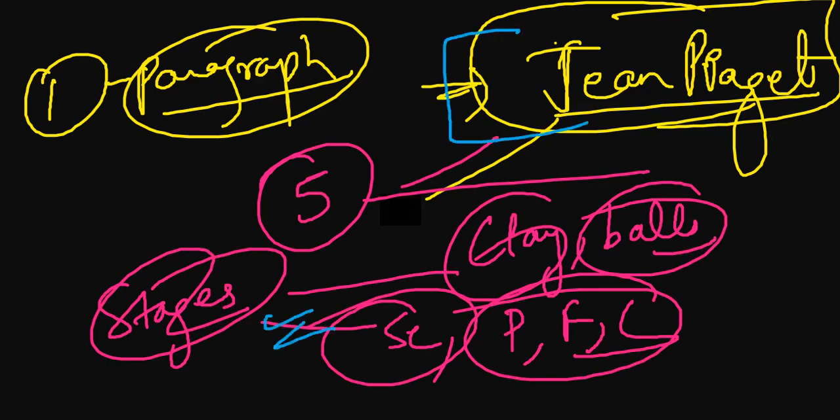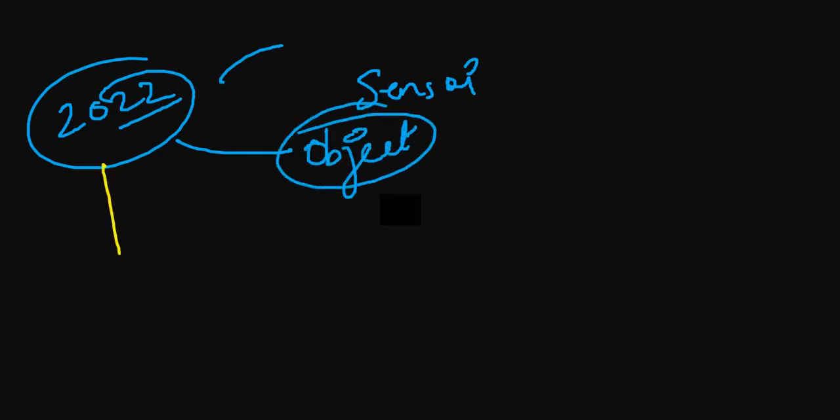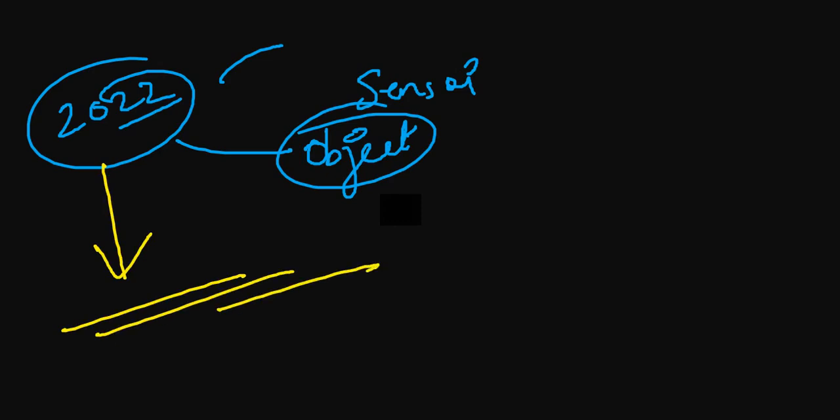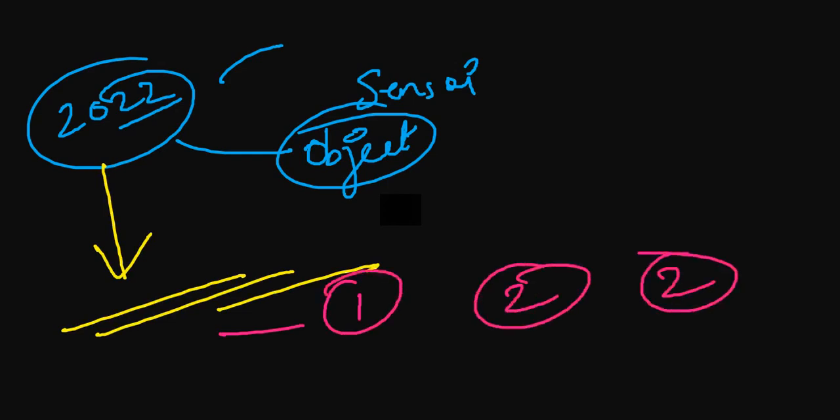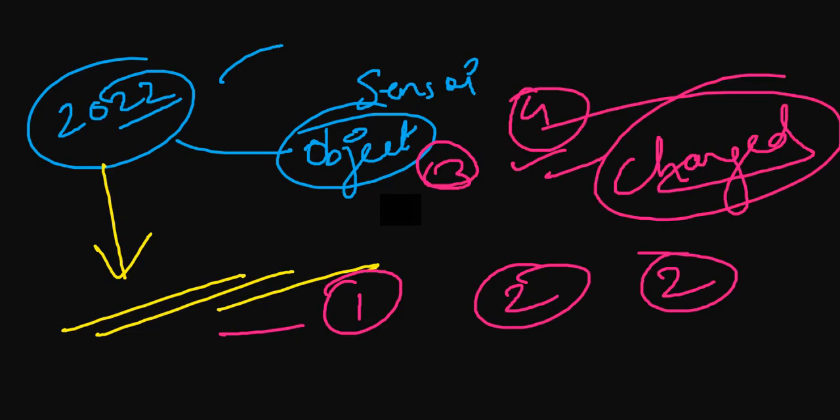And Jean Piaget was asked in 2022 too. What was asked in 2022? There was a question on sensory motor: in which stage does object permanence occur? This time they have gone deeper and explained the whole thing, and asked in which stage what will occur: centration, reversibility, irreversibility, abstract thinking. They did not ask directly this time. They changed the pattern, and the questions were a little tricky as well.